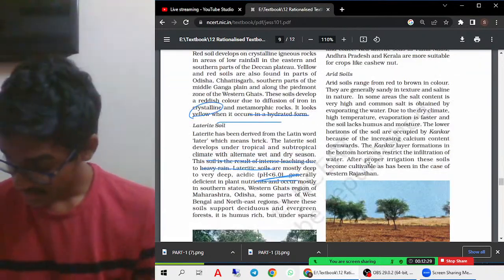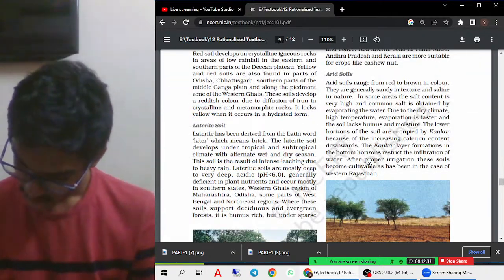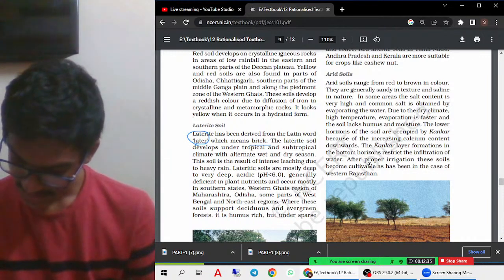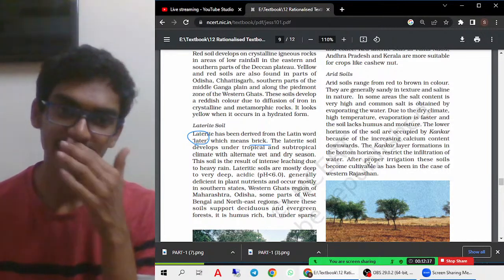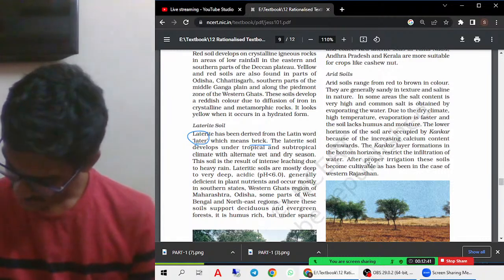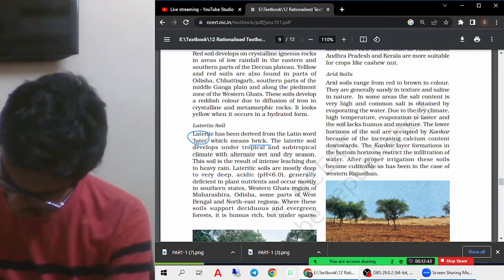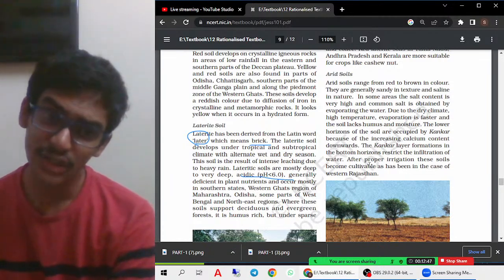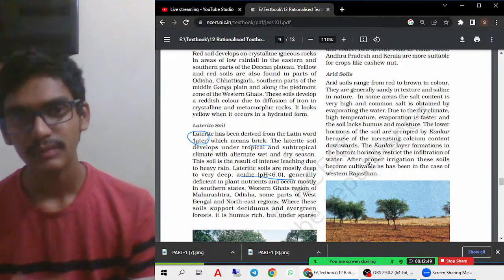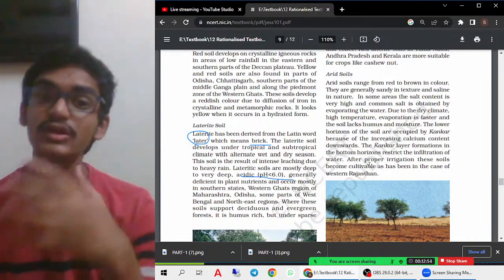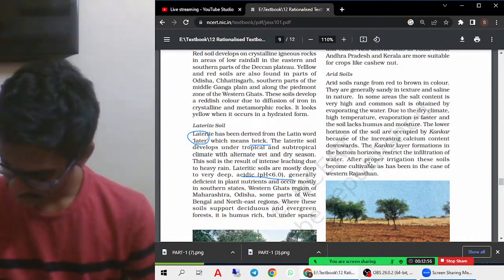So, laterite soils. An important question can be asked here. The word laterite comes from the word later, which means brick. These laterite soils are mainly found in tropical and subtropical climates with wet and dry seasons. These soils are very deep to deep, and acidic in content. The pH of these soils is mostly less than 6. It is not greater than 6, it is less than 6.